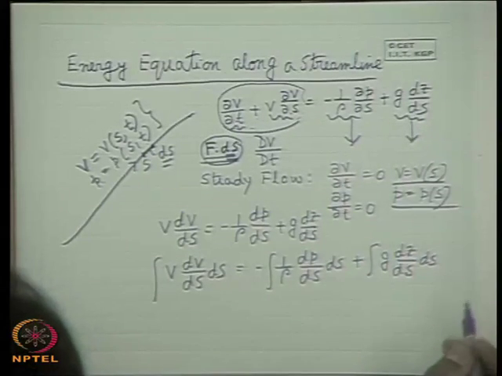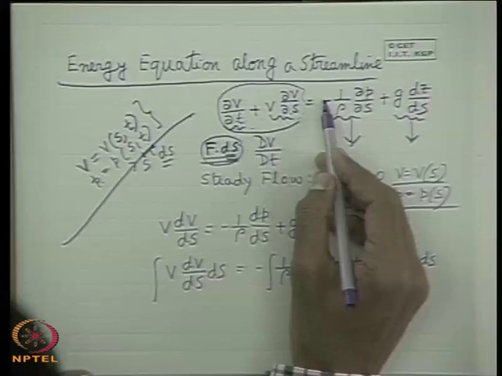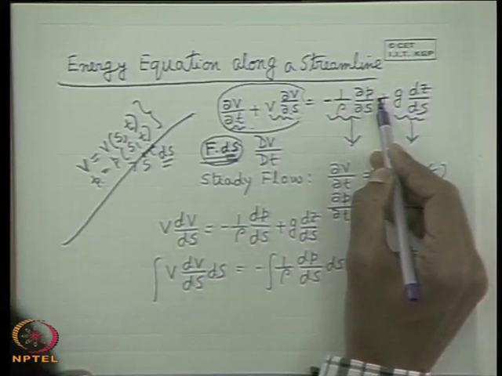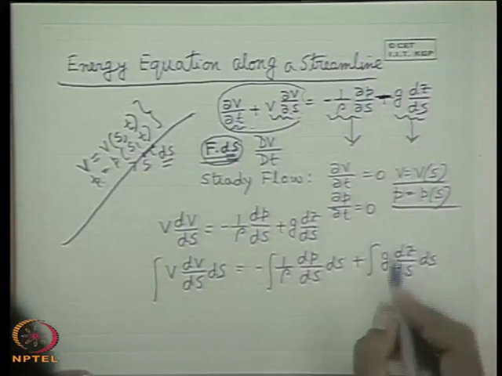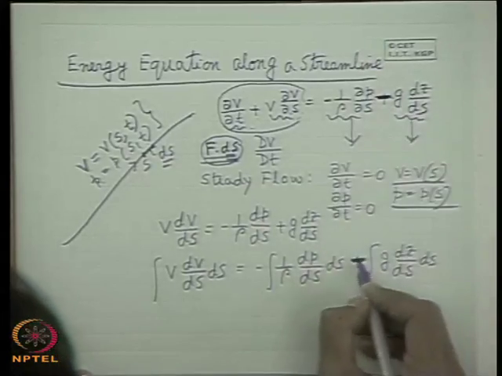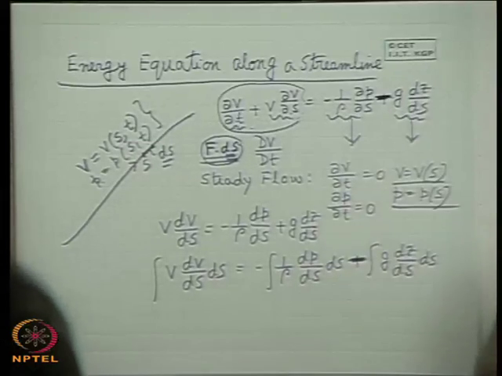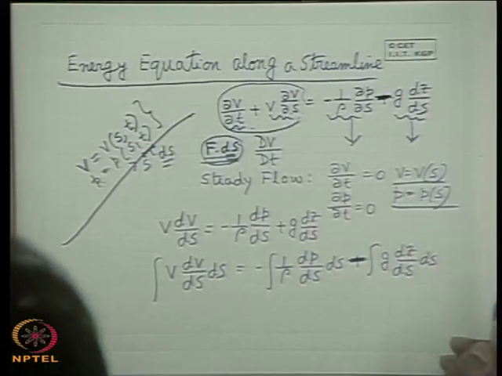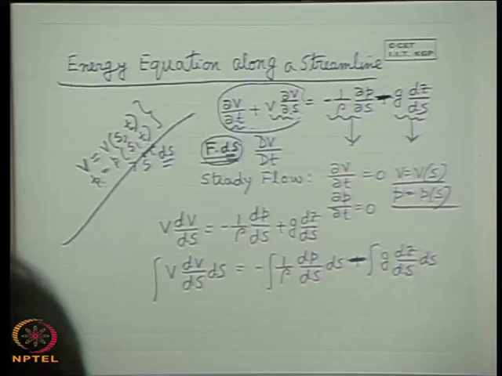In the Euler equation, there was a negative sign, minus g ∂z/∂x. Is it plus or minus? Minus, very good. I am sorry, it is minus. It has to be minus. Okay, good. All right, thank you.